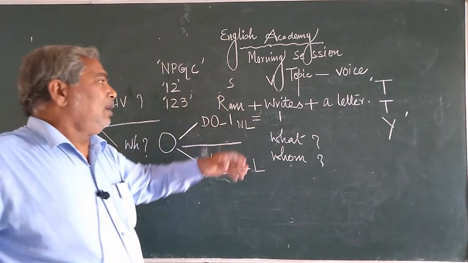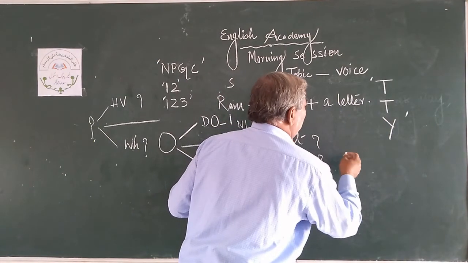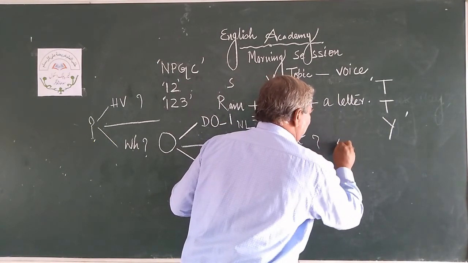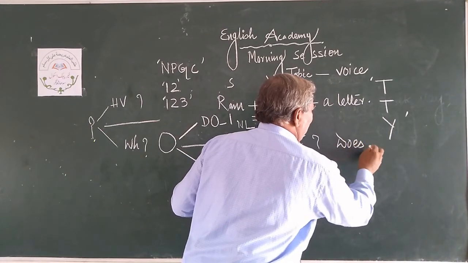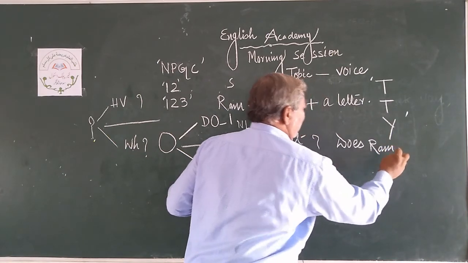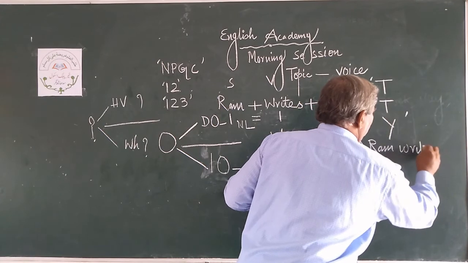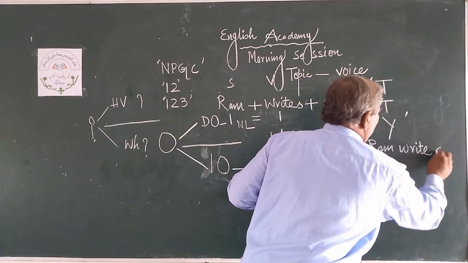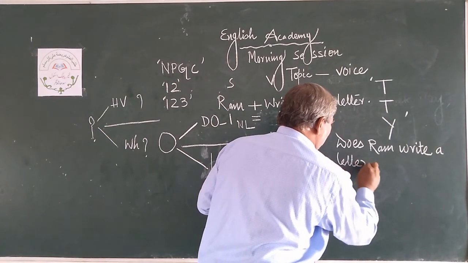Ram writes a letter, its interrogative form is: Does Ram write a letter? Question mark.